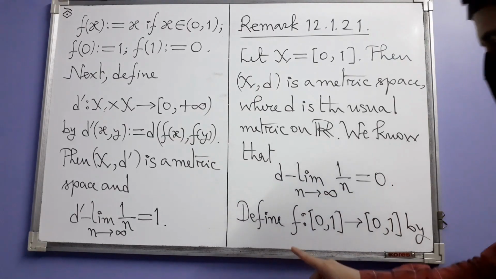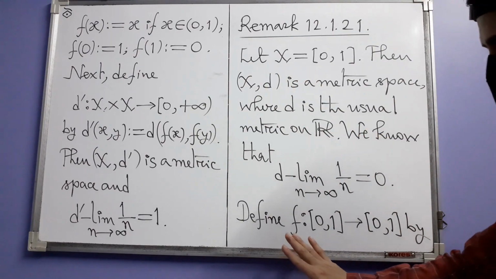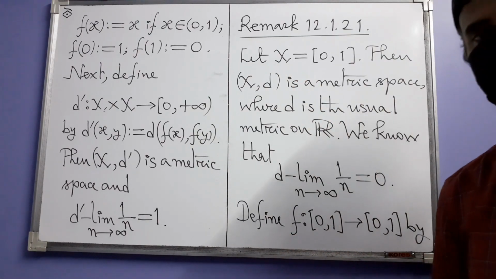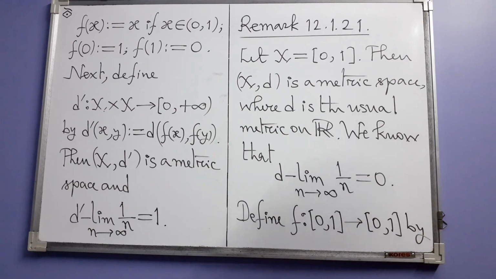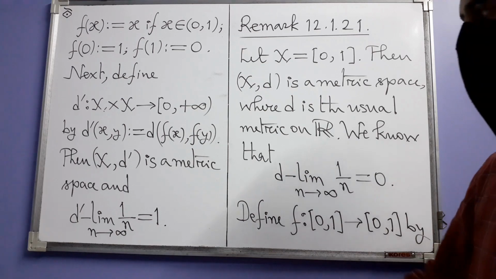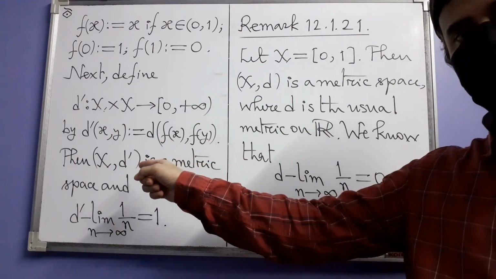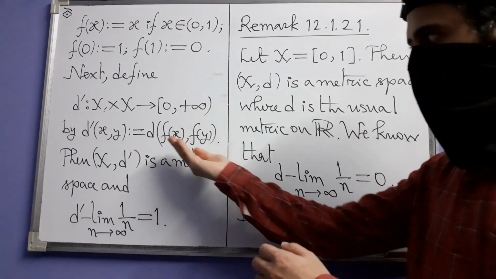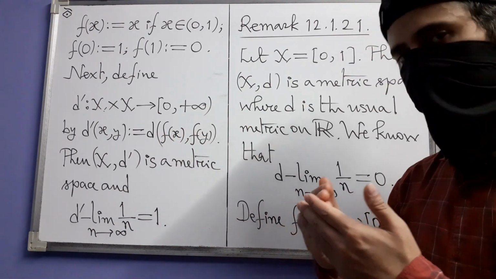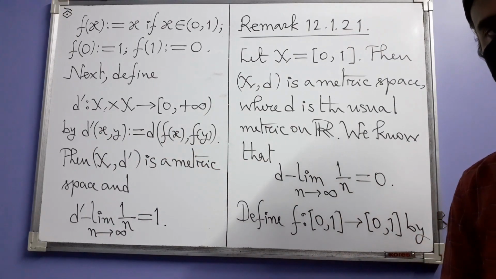Yes, because this function f is a one-to-one function. You have to convince yourself that it is a one-to-one function, or you have to actually show it. That also is very easy. So f of x and f of y are also distinct, and since the original d is a metric, this d distance will be positive, and that way this is also positive.